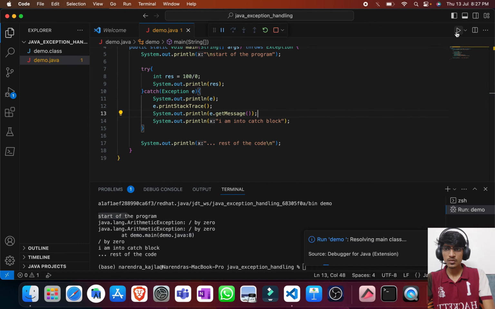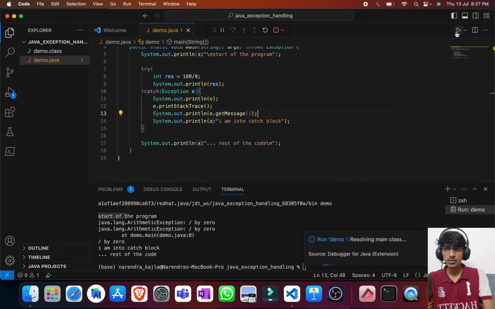Now here comes the very important part, how this thing is actually happening behind the scenes. Whenever an exception occurs, there is a possibility that either we will handle that exception or we will not handle it.